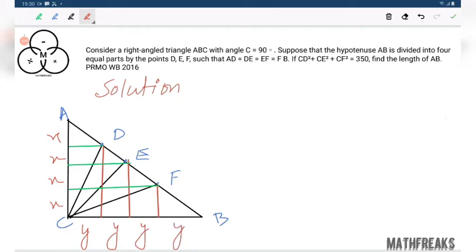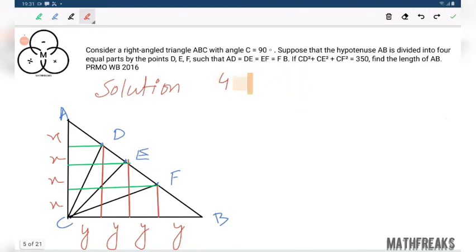Now what do we need? We need the value of 4x plus 4y. The entire side AC is 4x and the entire side BC is 4y, whole square root over. We need this particular value only. So if we have the value of x square plus y square, we can simply do the calculation.